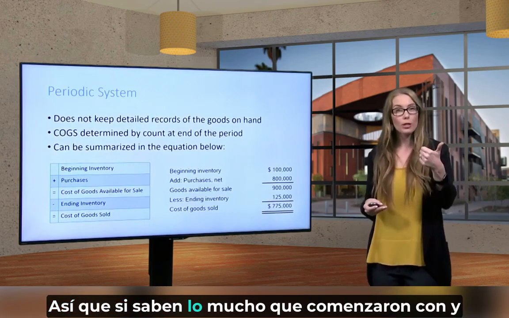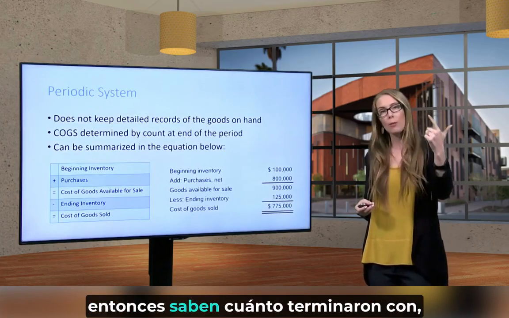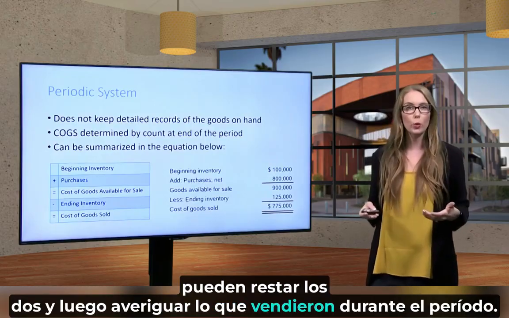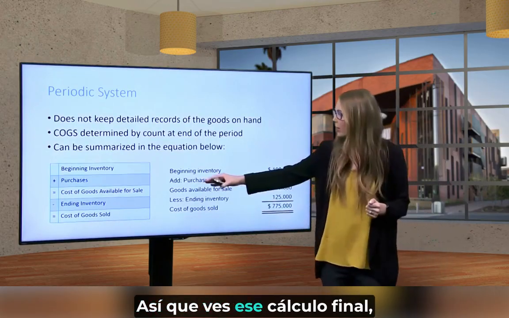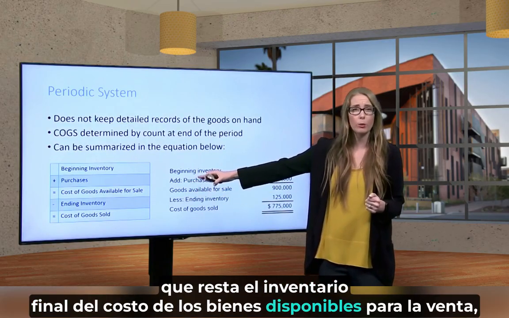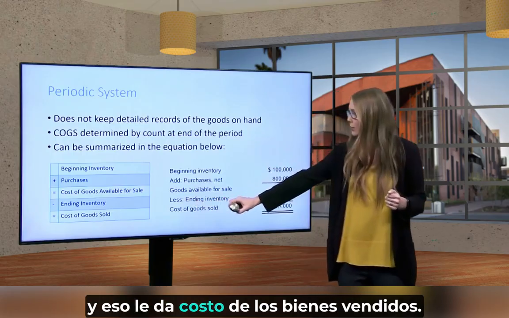So if they know how much they started with and then they know how much they ended with, they can subtract the two and then figure out what they sold during the period. So you see that final calculation, you subtract ending inventory from the cost of goods available for sale, and that gives you cost of goods sold.